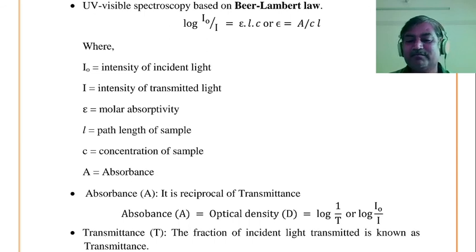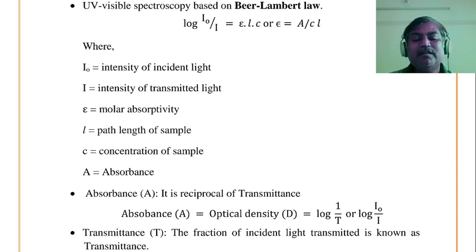The next term that comes is, what is transmittance? Transmittance is nothing but the fraction of incident light radiation transmitted from the organic molecule. How much fraction?